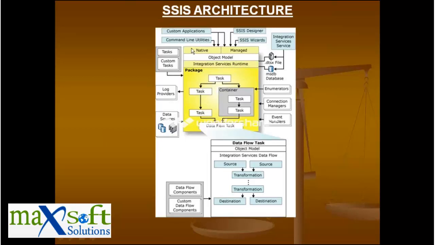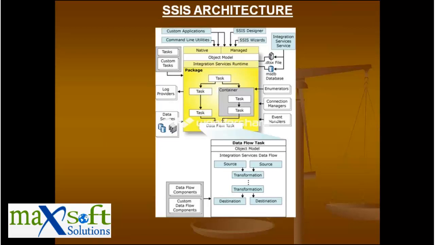Just as you go to Run and type a .txt file name to open a text file, similarly through a command you can connect to integration services.